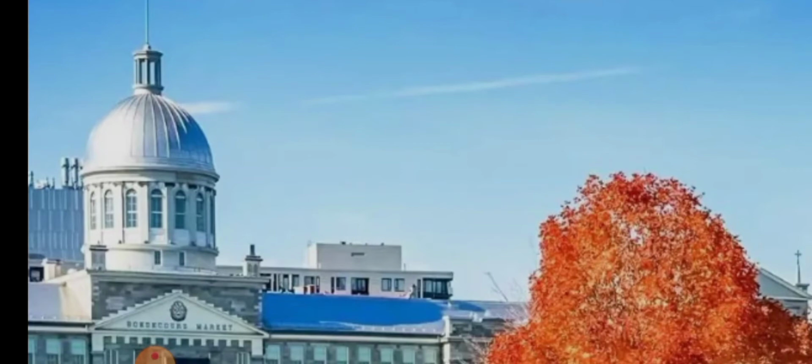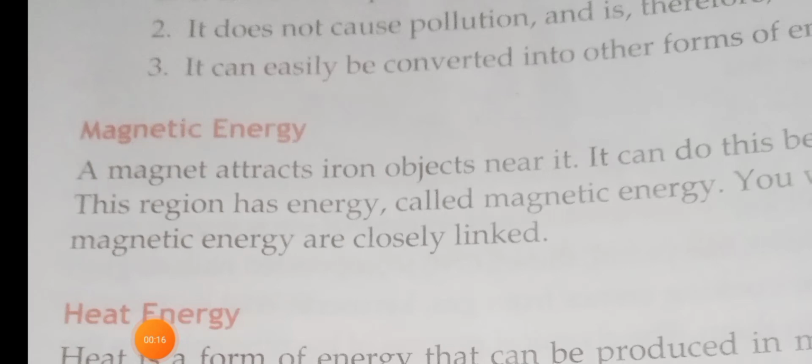Let us continue our third unit, energy, in our physics. Okay, children. So, in our previous class, we have discussed the types of energy, and some types of energies are left out. Let us continue now. The first type of energy in today's class is magnetic energy.